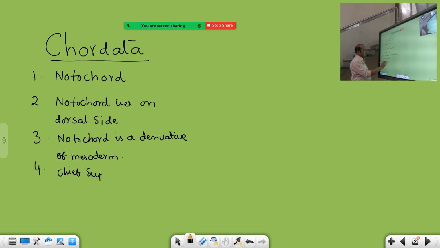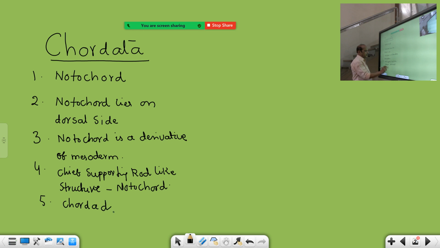If anybody asks you what is the chief supporting rod-like structure of chordates, it is asked like this: notochord. Chord means rod. That is the meaning of notochord. Hence, as it lies on the dorsal side, it is also called chorda dorsalis. Chorda dorsalis is the other name of notochord.